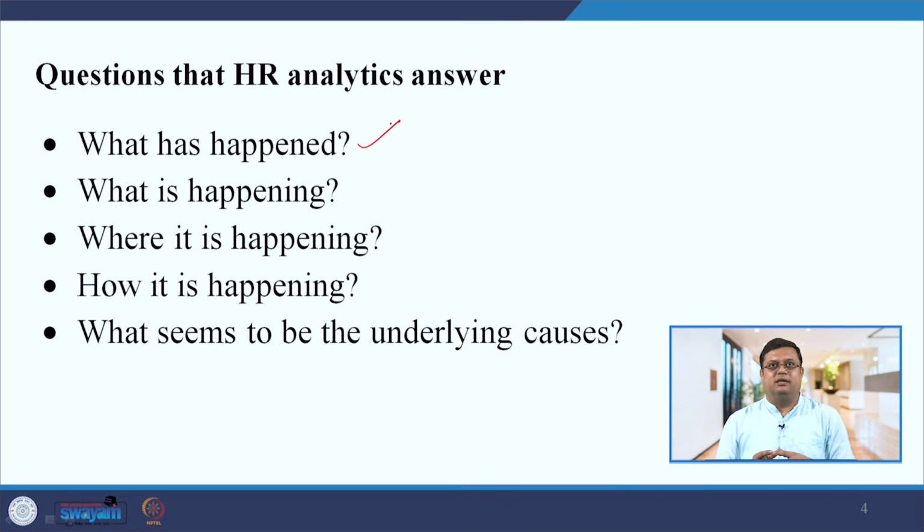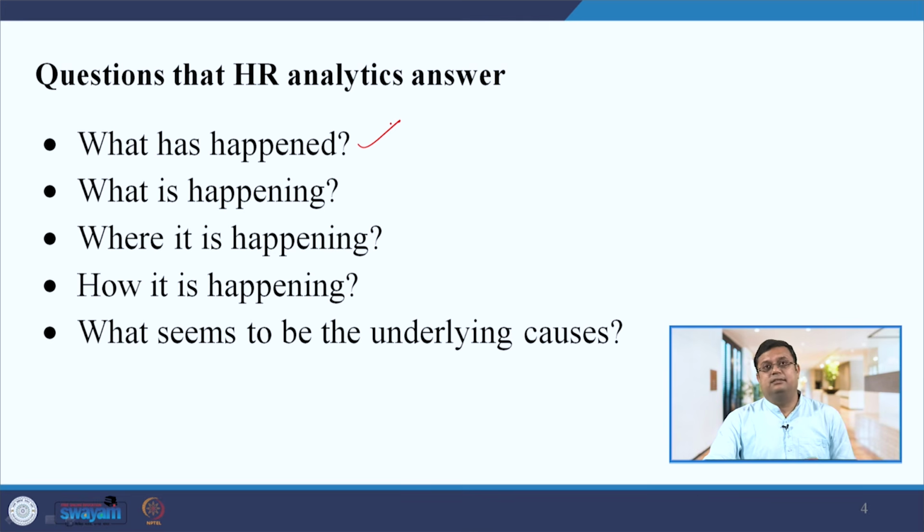That is why we are saying it. If you are saying selection is effective, that you have selected effective people, you are saying it on the basis of quality of hire, that the people you have hired are good. And why it is happening, where it is happening, how it is happening, and what the underlying cause is, whatever is happening. Such kinds of questions are what HR analytics can answer for the HR manager. HR analytics will help you find the answers to such questions.